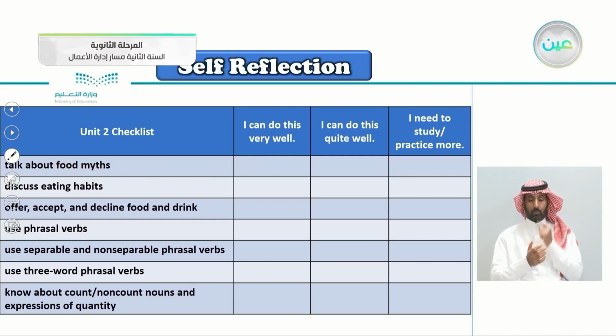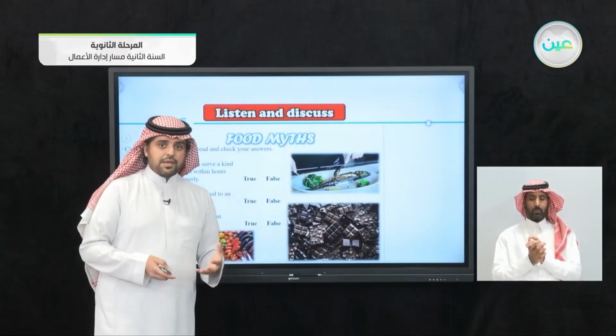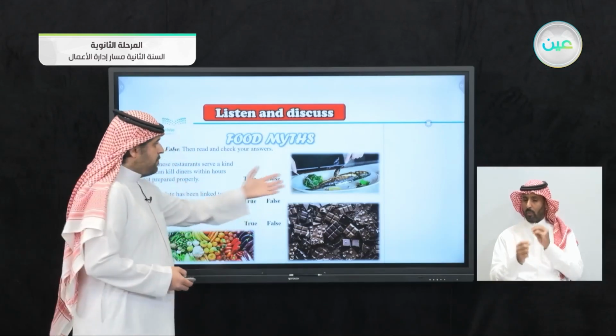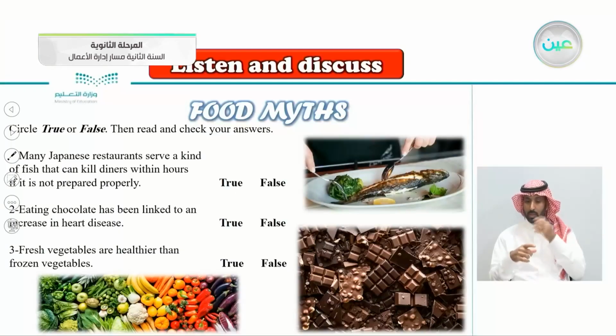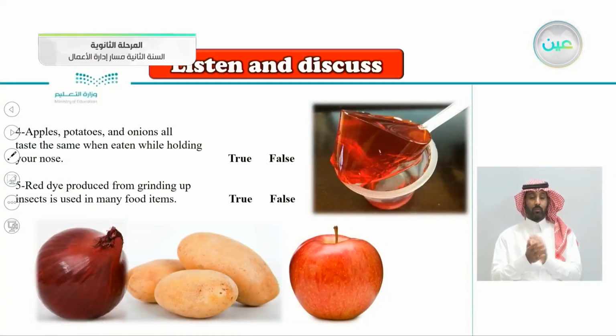Talk about food myths. If you remember the first lesson, we talked about some myths about food, like the fish in Japan, and the chocolate, and the frozen and the fresh vegetables, and so on, and how apples, potatoes, and onions all taste the same when eaten while holding your nose.